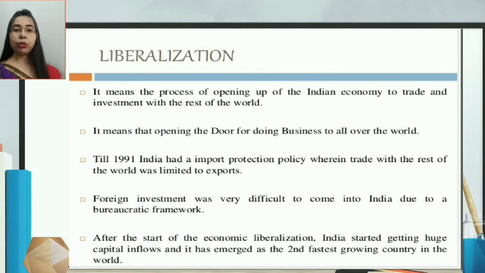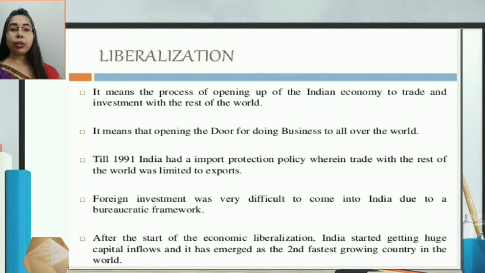It means we wanted to be liberal, we wanted to give all the rights and all the freedom to the trade, financial and industrial sectors to interact with other nations, and also for other nations to interact with us. So it means opening the door for doing business with the whole world. This was actually liberalization.